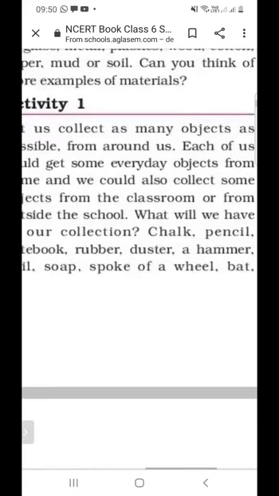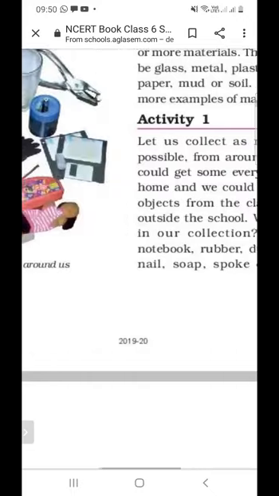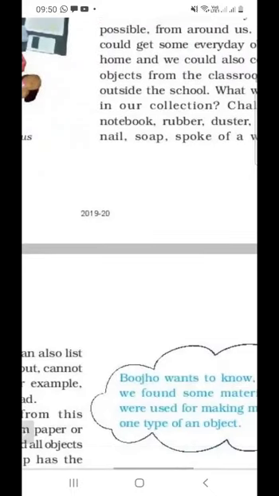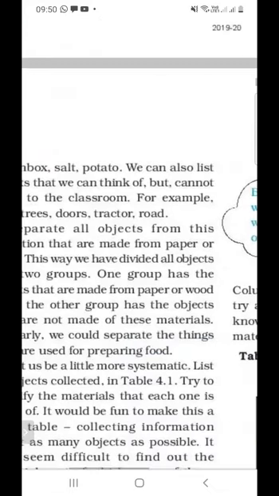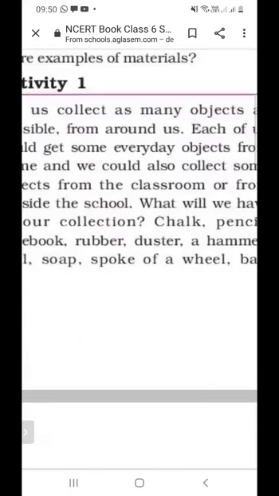So these are the items: chalk, pencil, notebook. We have to find whether these are made of paper or wood or not. Chalk is not made up of paper or wood, so it is divided into the other group.